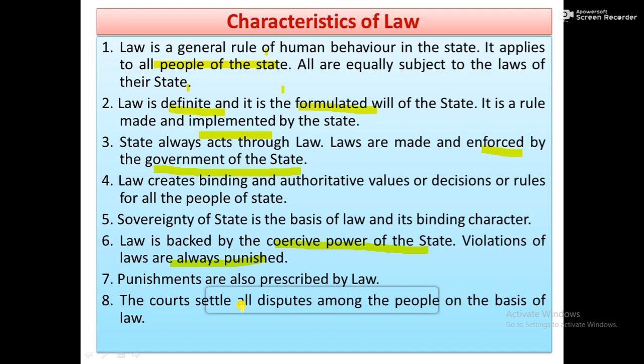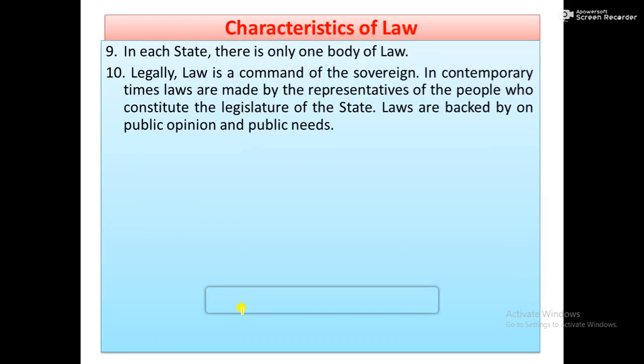So law has this kind of characteristic as well. Continue. In each state, there is only one body of law. That means only one constitution, and all the laws are made according to the provisions of the constitution.